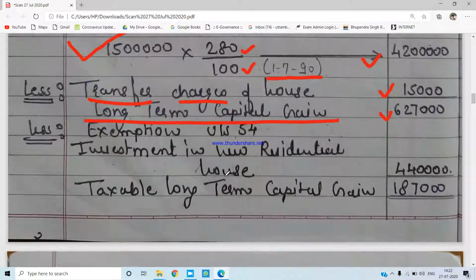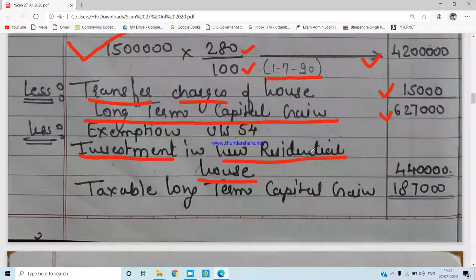Now we have given an instruction in the sum that he has gone for the purchase of a new residential house immediately after the sale of the old residential house. It means the proceeds from the old residential house are being invested into the new residential house.